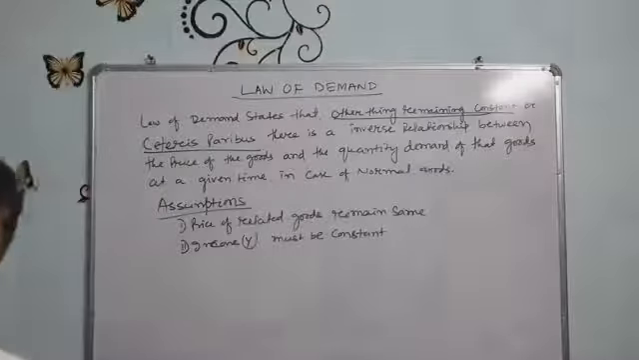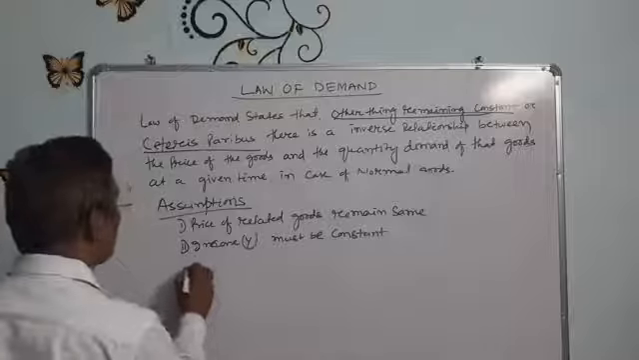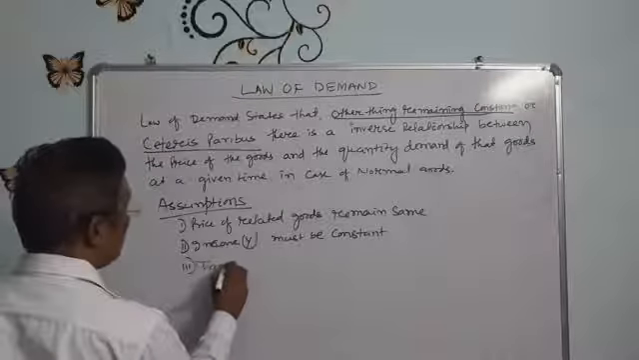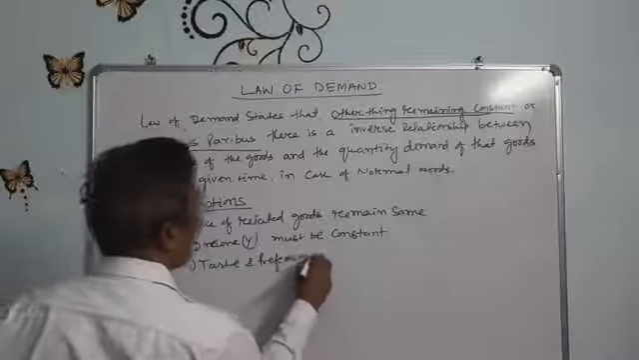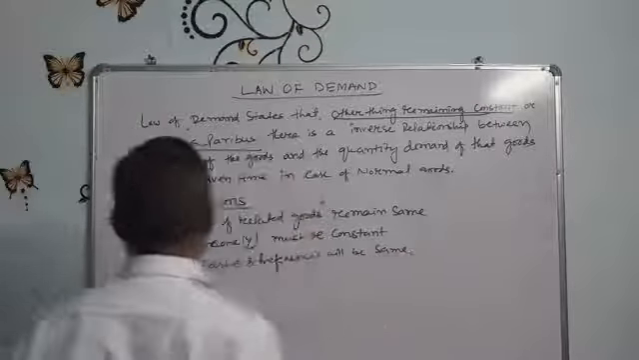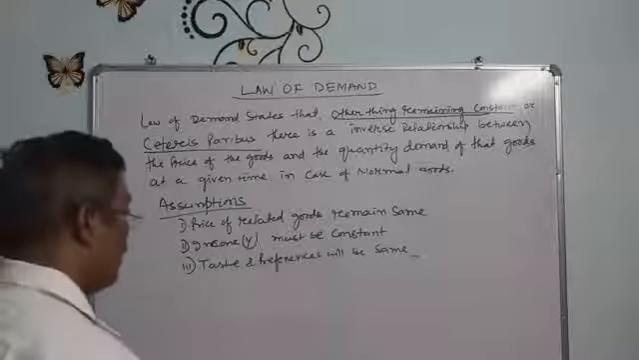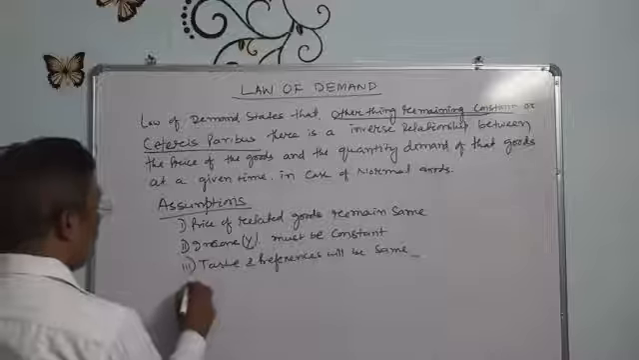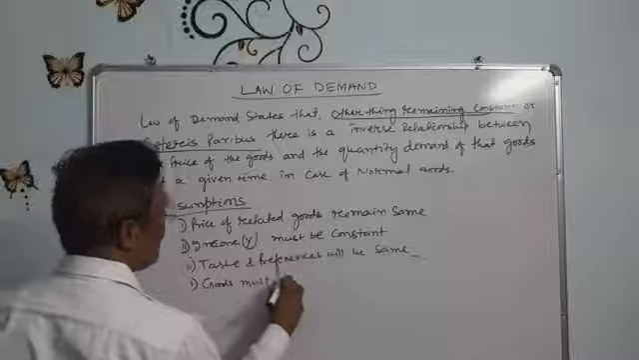Income must be constant or remain unchanged. And taste and preferences will be the same or constant whenever the law of demand is operating. All of the goods are to be homogeneous. Goods must be homogeneous.